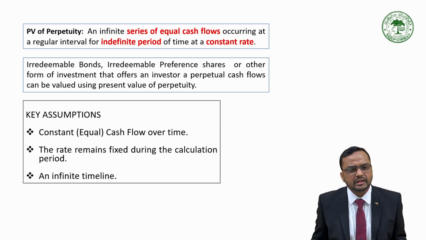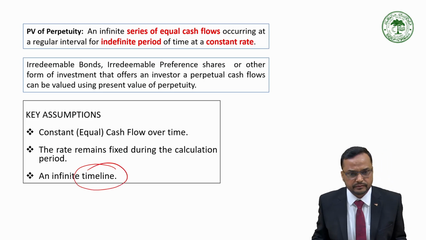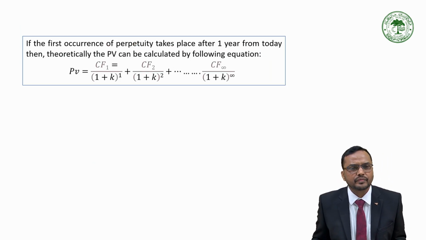So the key assumptions are constant cash flow, meaning perpetuities are always the case of annuity, equal cash flow. But why do we call this perpetuity? Because the time period is infinite over here, and the rate will also remain fixed. So if the first occurrence of perpetuity takes place after 1 year from today, theoretically the present value formula can be written this way.